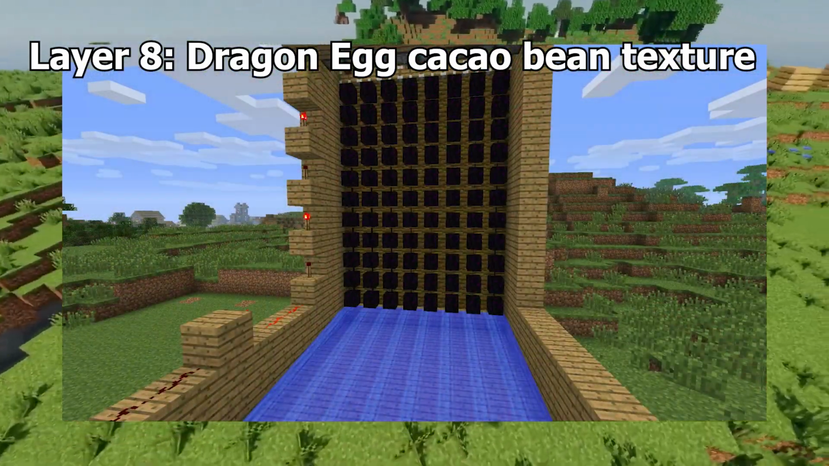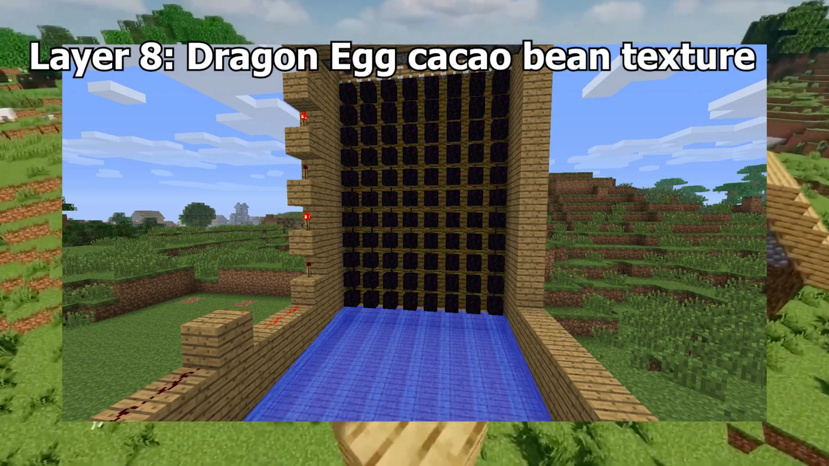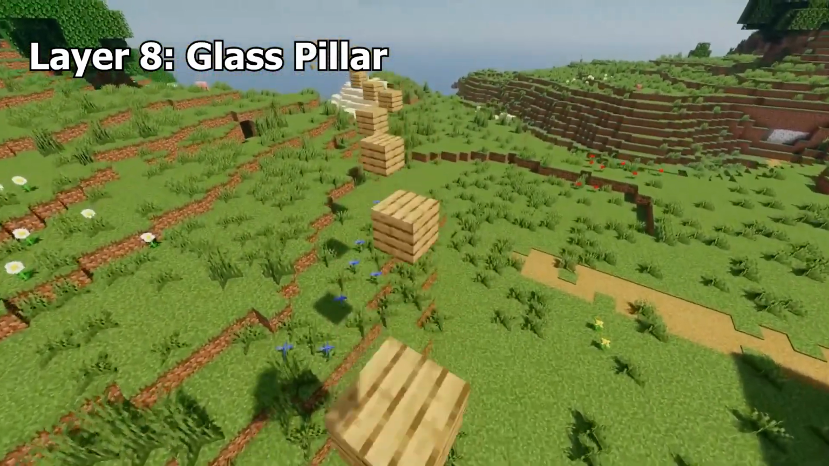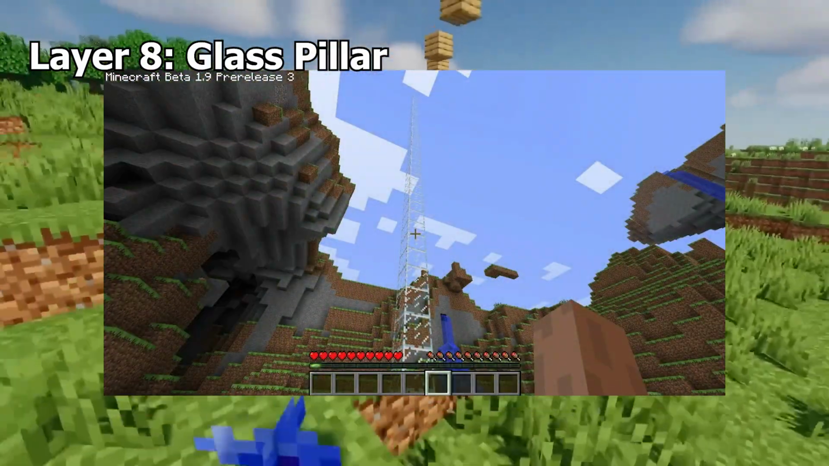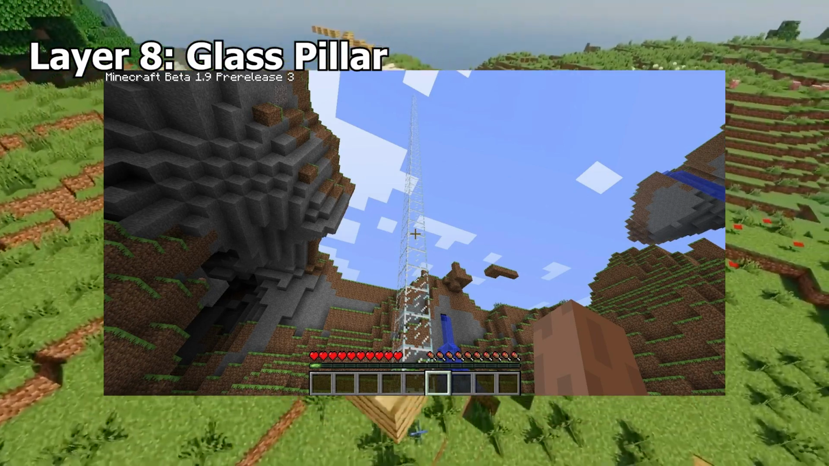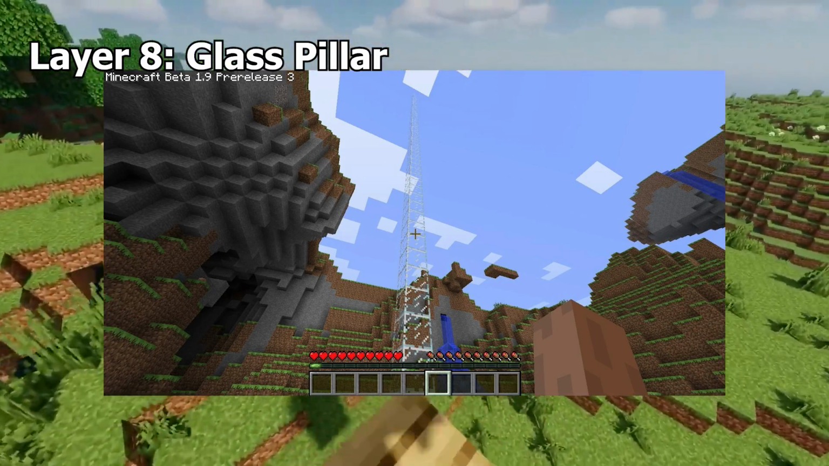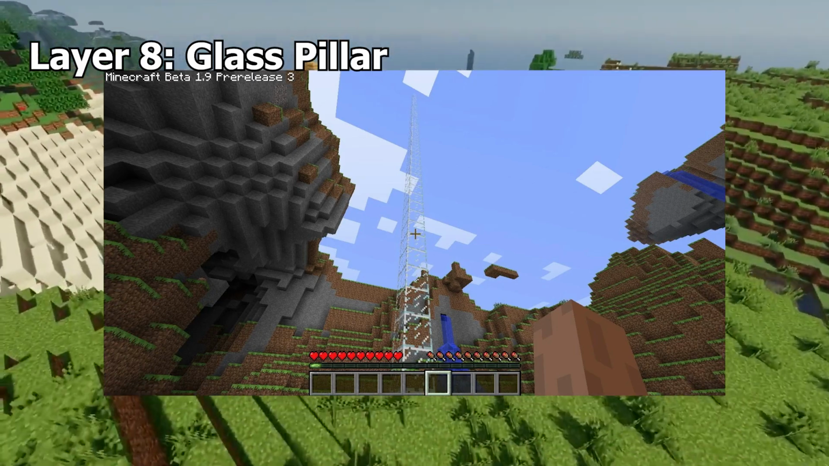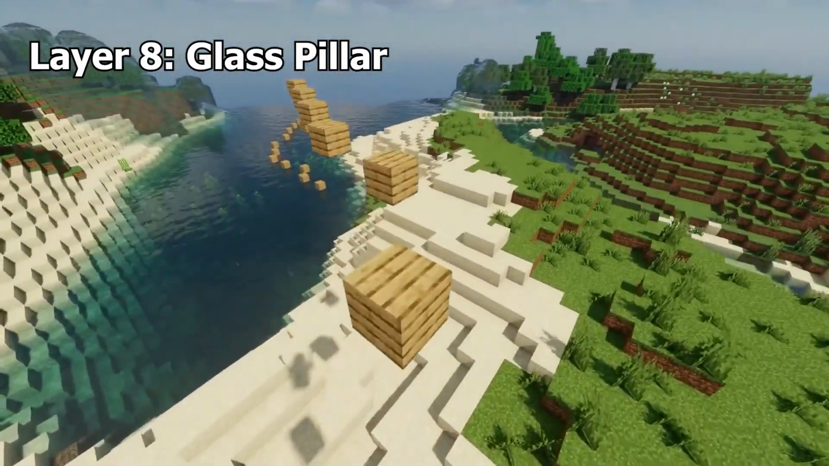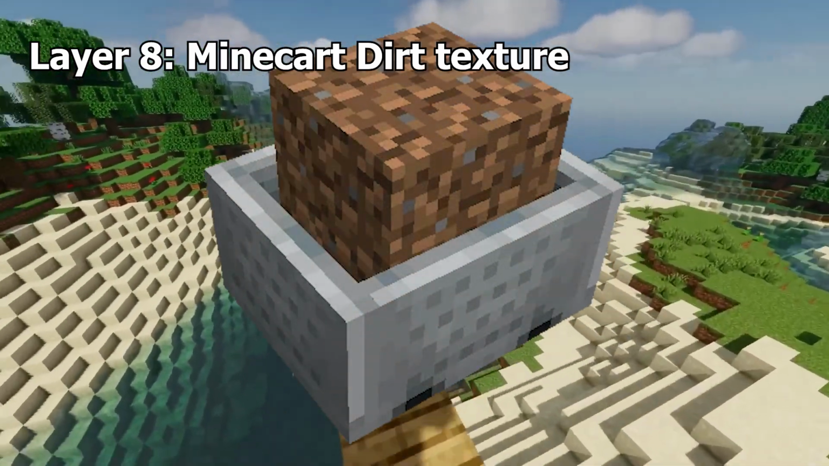This is because of an issue with the way the game updated the textures of growing beans. Glass Pillar. The glass pillar was an old placeholder structure that would indicate the location of a stronghold before Eyes of Ender were implemented. They were added in Beta 1.9 pre-release 3, but were removed in the very next update in pre-release 4.